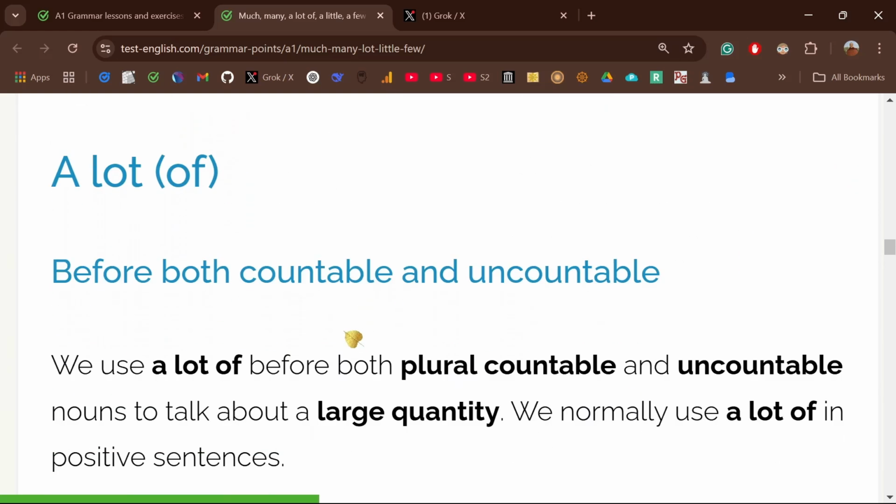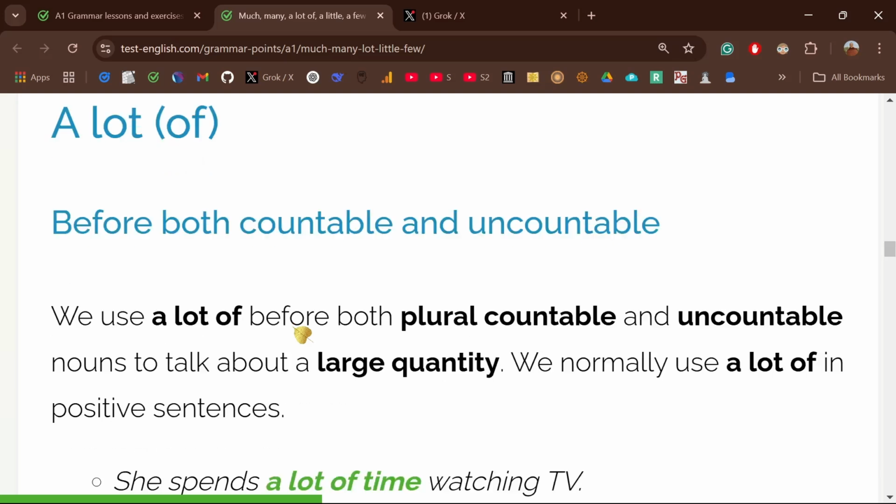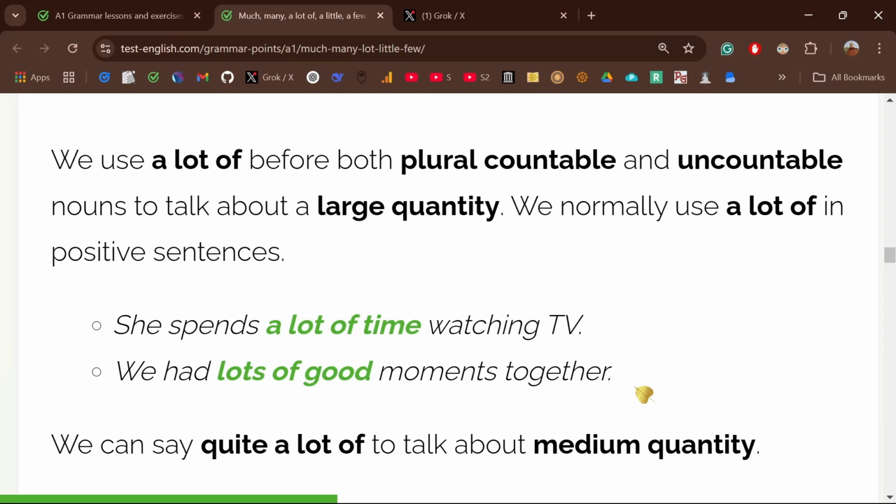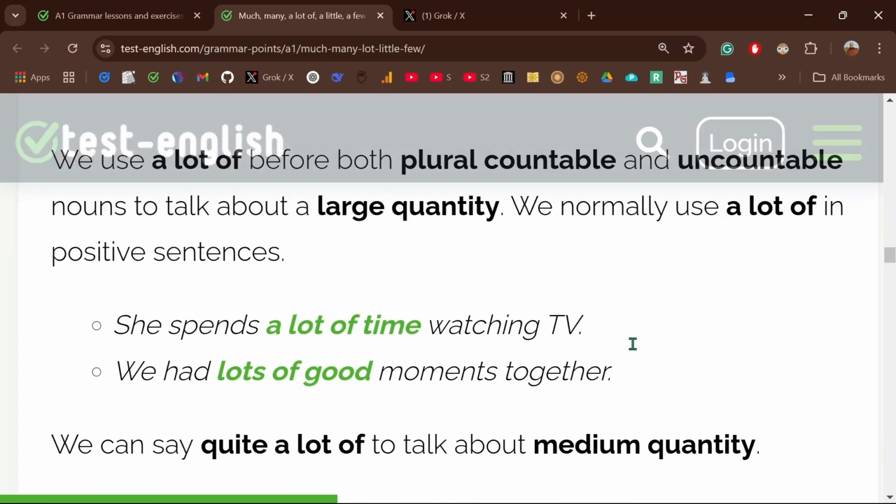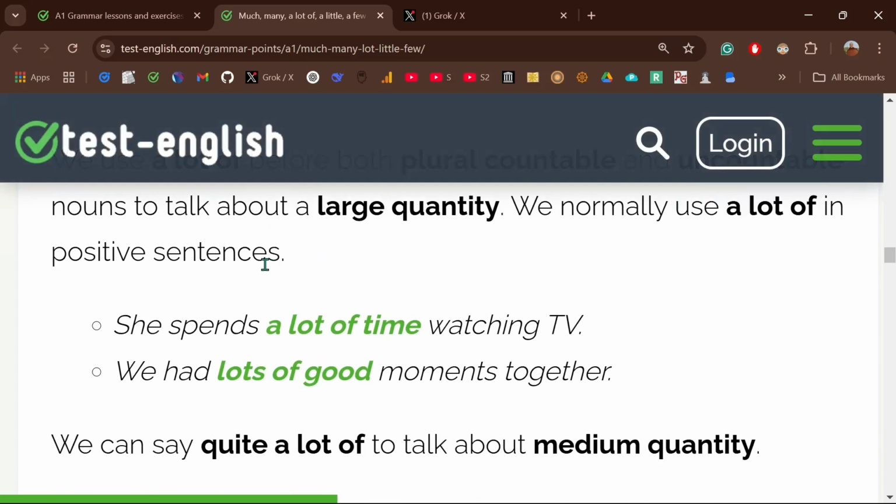Now, a lot or a lot of. Both countable and uncountable, we can use a lot of something, right? A lot of coffee and a lot of books. A lot of sugar, a lot of wind. You can use a lot with both types, usually in positive sentences.